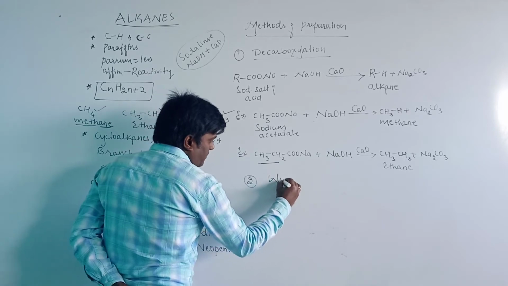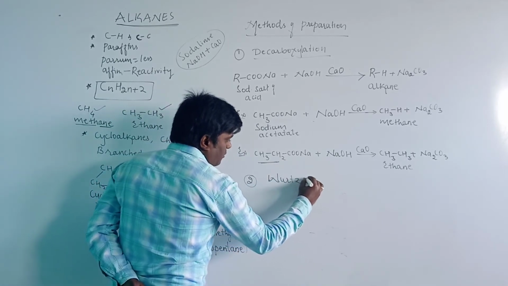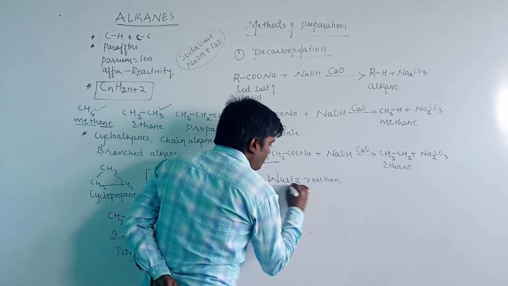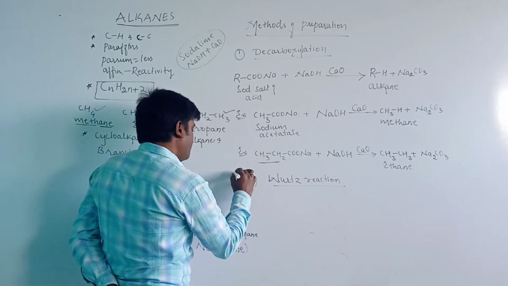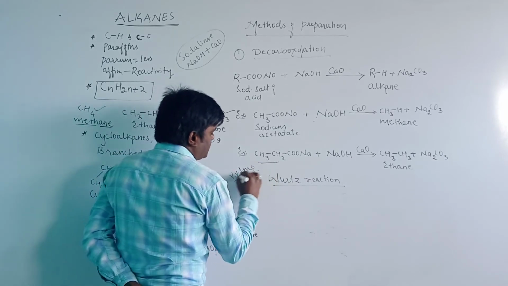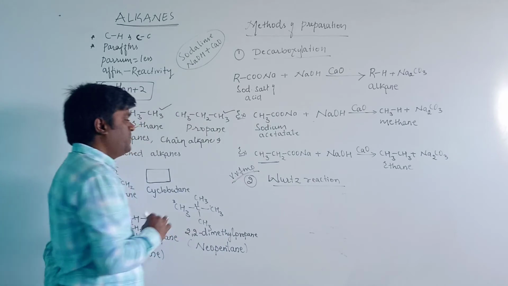The second one is the Wurtz reaction. The Wurtz reaction is very, very important, and we will see it in the second year also.